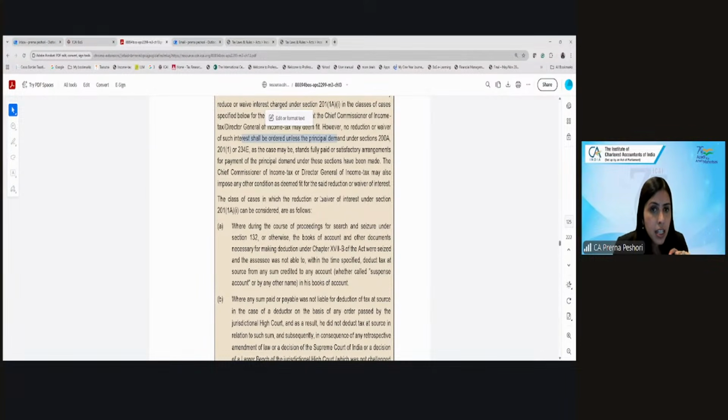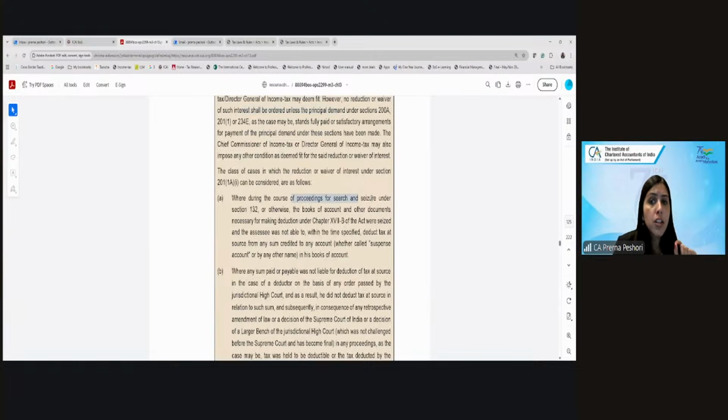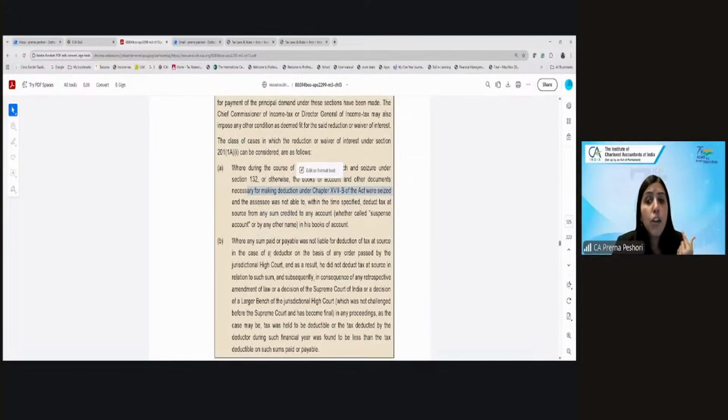So which are the cases where, during the course of proceedings for search and seizure, the books of accounts necessary for making the deduction were seized, and because of that the assessee was not able to deduct the tax? Because in the search and seizure, your books of accounts are seized by the officer, so you may not be able to deduct the TDS because you don't have access to the books of accounts. Or where the sum was not liable for deduction on the basis of an order passed by the jurisdictional high court, and as a result, the payer did not deduct the tax.